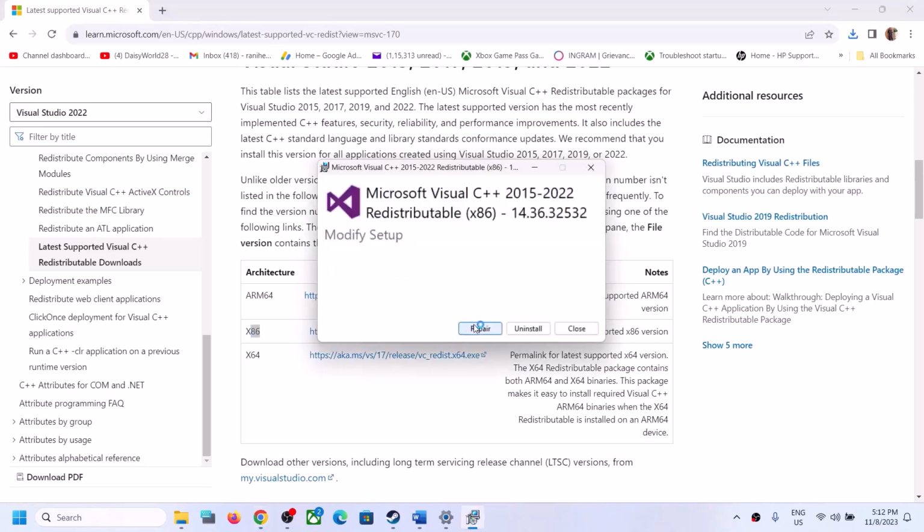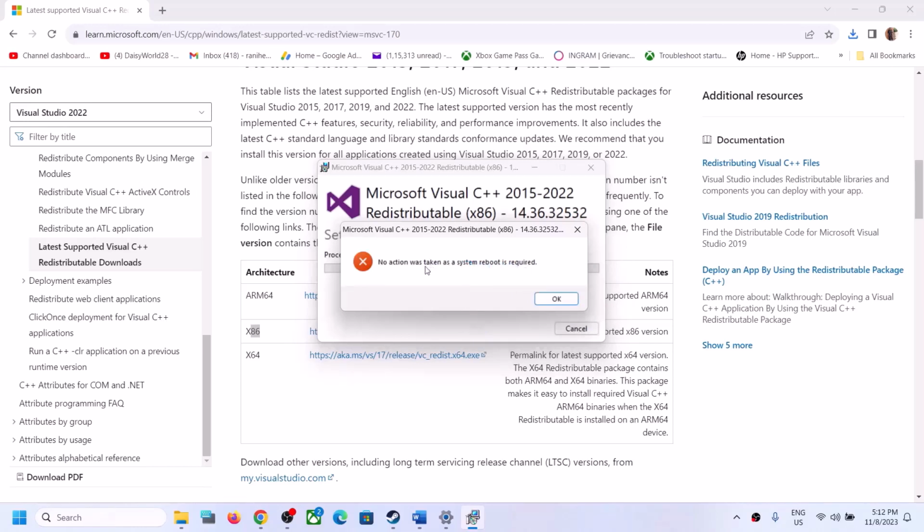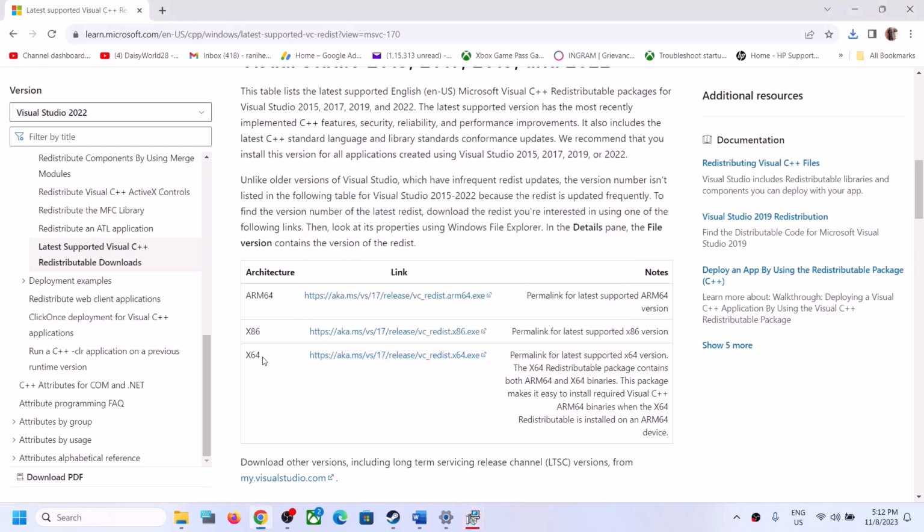Now if you see the repair option, click on repair. If you see the install option, click on install. In my case, I have already installed, so it's telling me no action was taken as system reboot is required. So in my case, it's already installed. I have to restart my computer. And once this is installed, download x64. You have to install both x86 and x64.